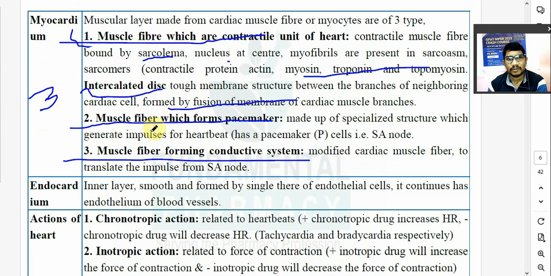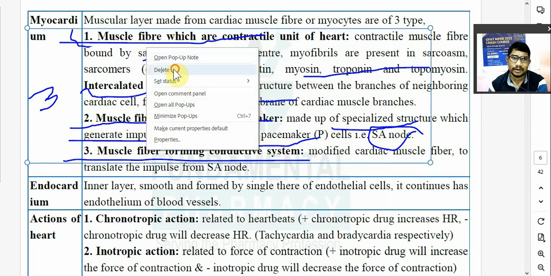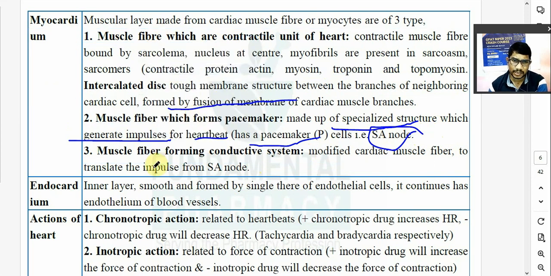Second layer होता है muscular fiber which forms a pacemaker. Now they are made from specialized cells or structure which generate an impulse. वो impulse generate करने के लिए काम आता है for heartbeat. These are the particular type of muscle fiber. They are found in the pacemaker. They are made from P cell or pacemaker cell. For example, pacemaker इसको बोलते हैं SA node. SA node is nothing but the pacemaker of your heart. First contractile fiber, second muscle fiber which forms a pacemaker.